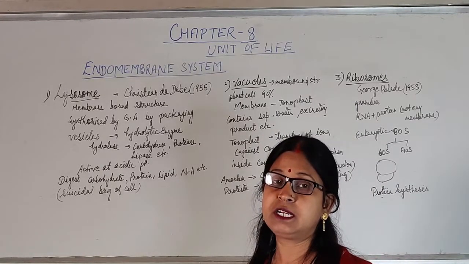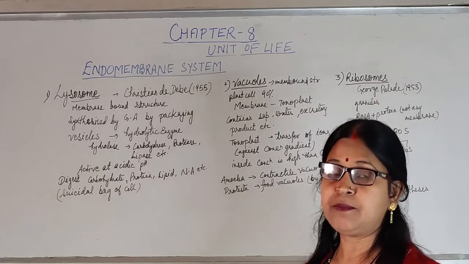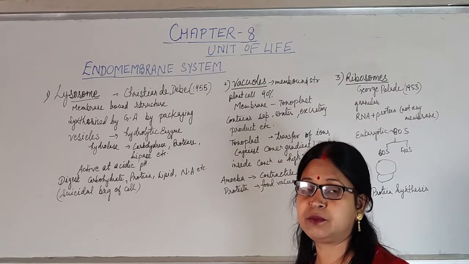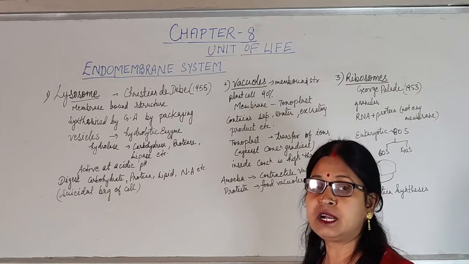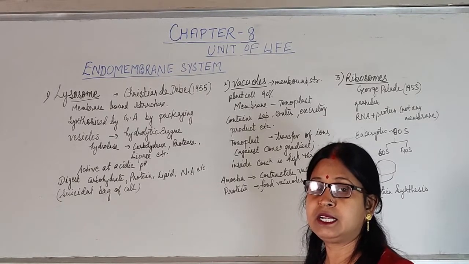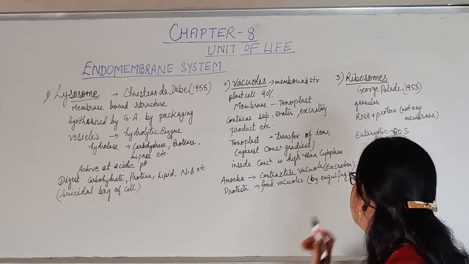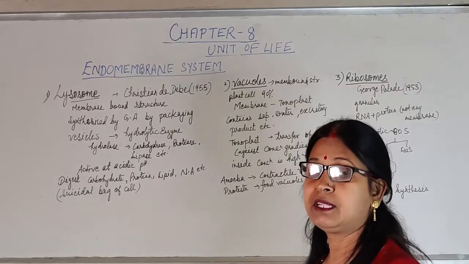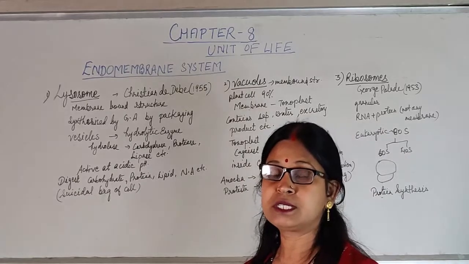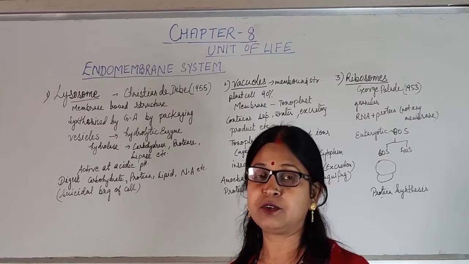In prokaryotic cells it is 70S type, whereas in eukaryotic cells it is 80S type, having two subunits. The larger subunit is 60S and the smaller subunit is 40S, and they are not surrounded by any membrane. Ribosome was first discovered and studied by George Palade in 1953. These ribosomes help in the process of protein synthesis, and they are also attached on the outer side of the endoplasmic reticulum, and they are also scattered in the cytoplasm.